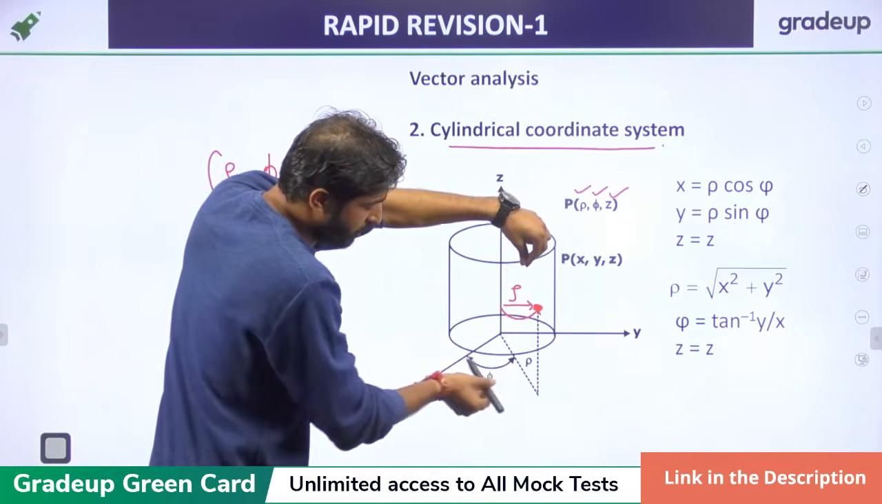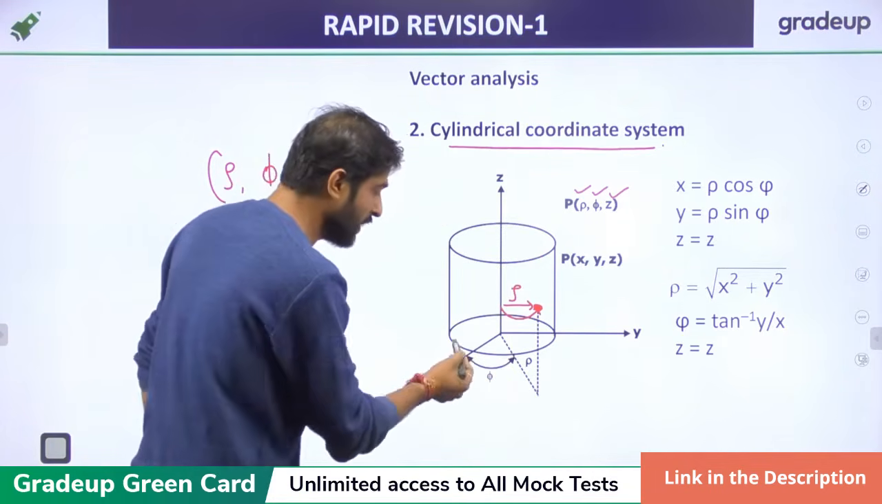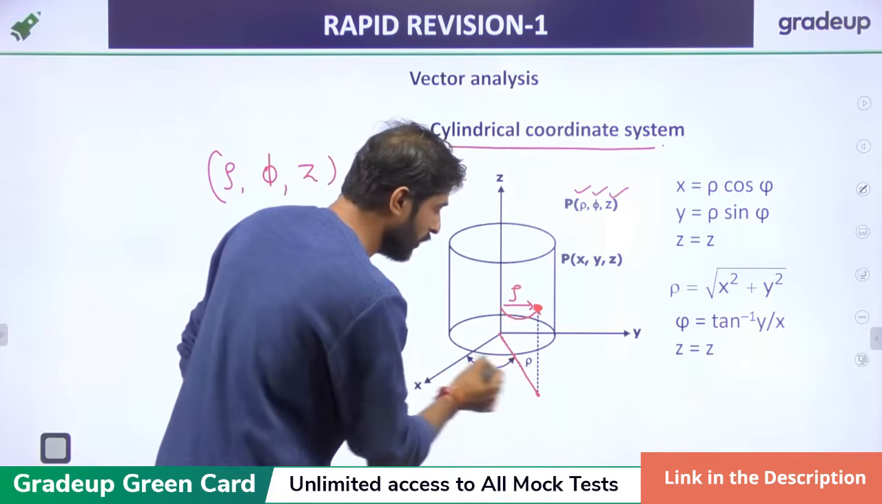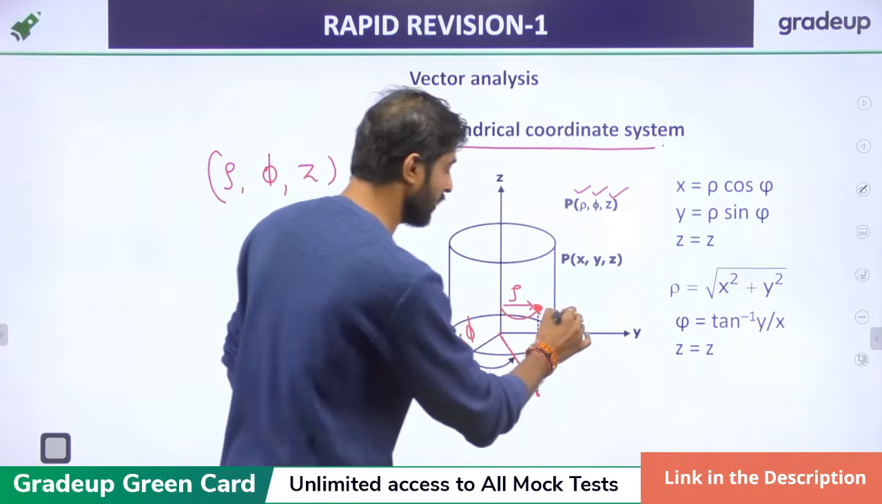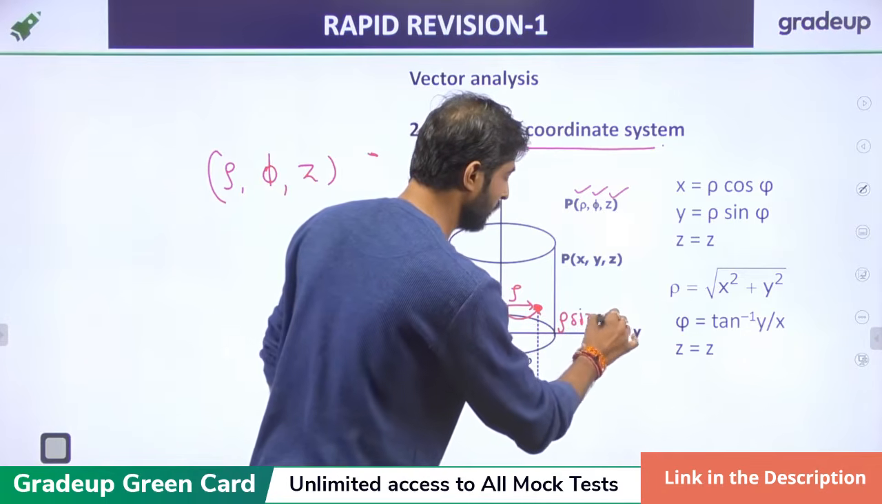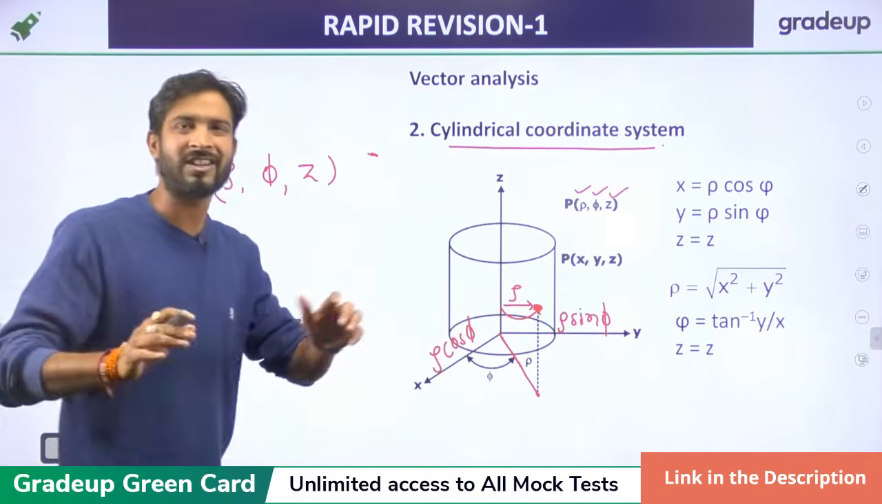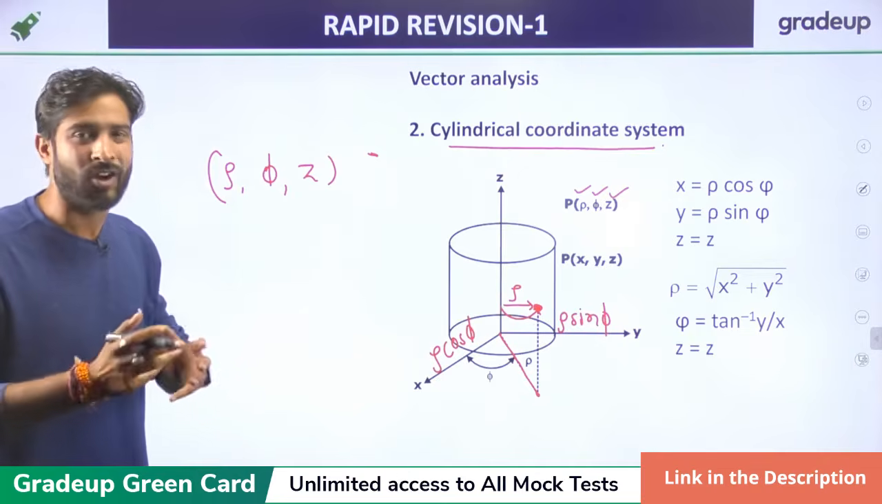In this coordinate system, this angle is phi and this distance is rho. So we can say that x is just rho cos phi, and y is just rho sin phi. And z is just like the Cartesian coordinate system.